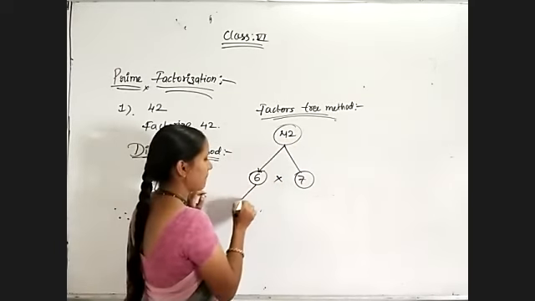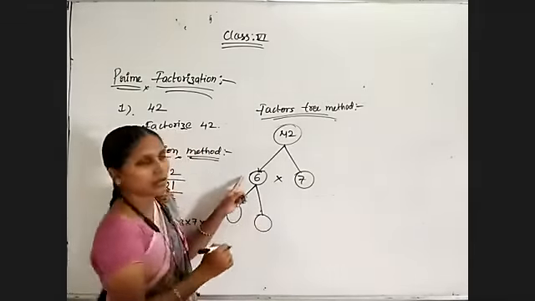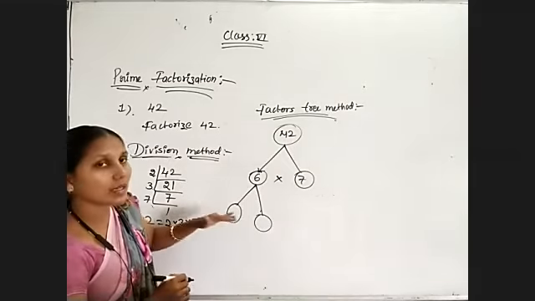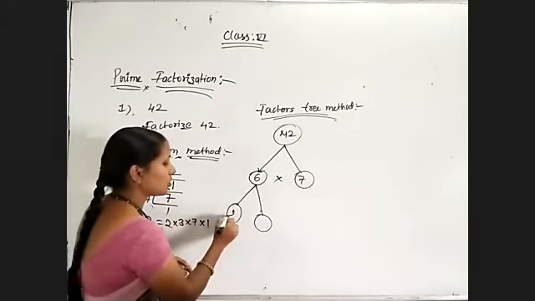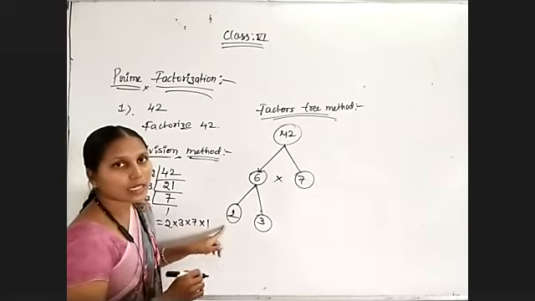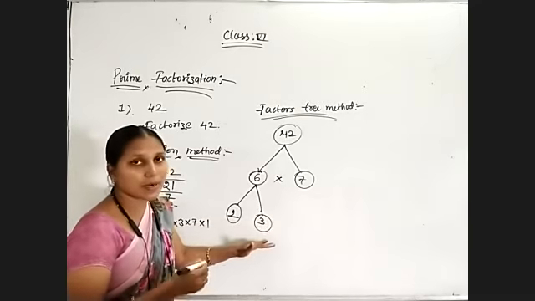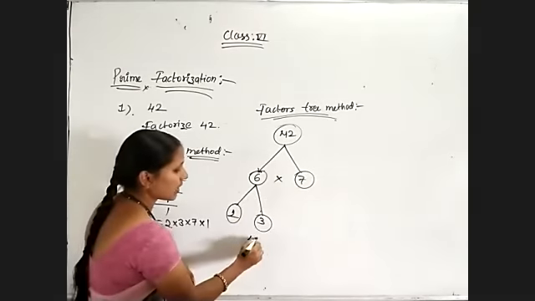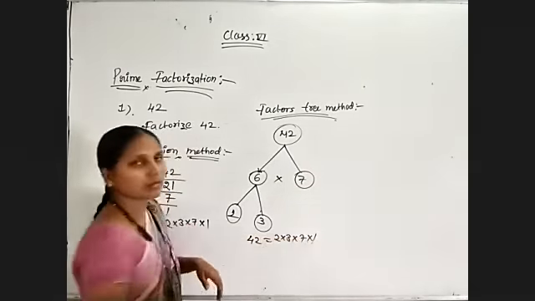Now 6 is not a prime number. So the number which is not a prime number, for that number we split. 2 3s are 6. 2 is a prime number, so here the answer is finished. 3 also is a prime number, so finished. 7 also is a prime number. So 42 is nothing but 2 into 3 into 7 into 1.